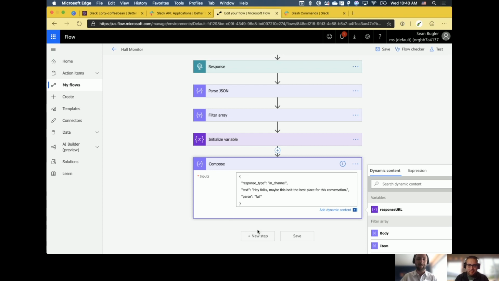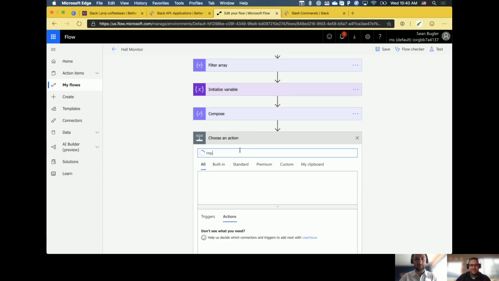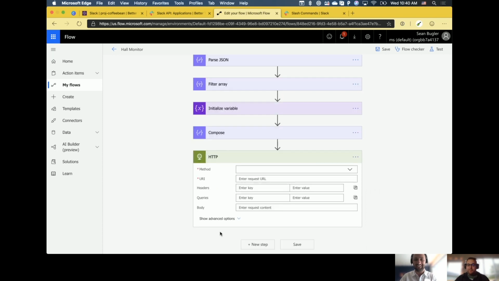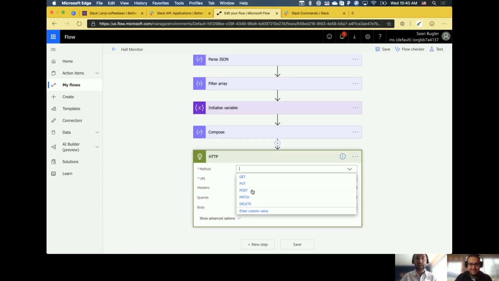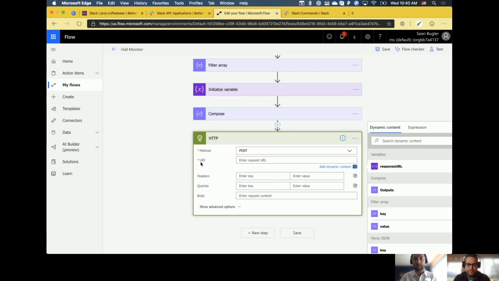So we've got our JSON compose response here, and I'm going to go ahead and create my last step here, which is just an HTTP. There we go. Post. Nice. Now, where is that URI going to go? Great question. The response URL.